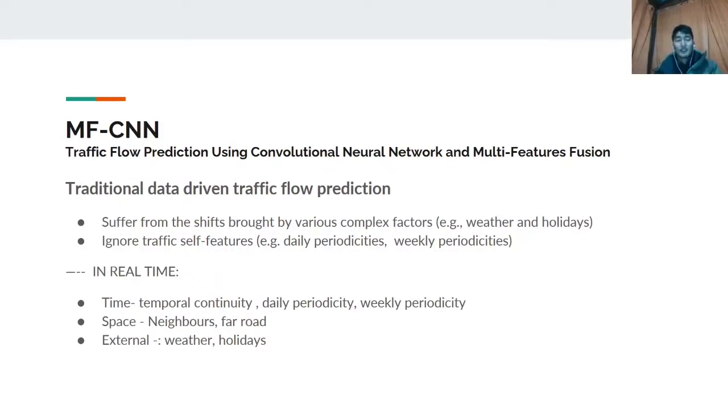In a time dimension, traffic flow prediction not only depends on temporal continuity, it also depends on daily periodicity and weekly periodicity. In a space dimension, it not only depends on the neighborhood roads, it depends upon faraway roads too. And external features such as weather and holidays affect traffic flow predictions very greatly.